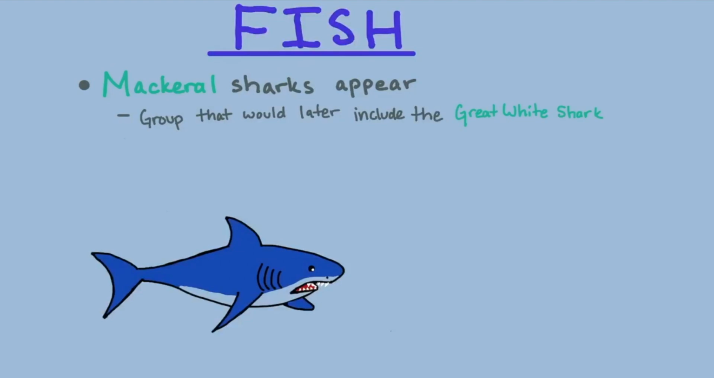On the vertebrate side, dinosaurs continue to dominate. No dinosaurs will be mentioned in the rest of this video except for one exception. For fish, mackerel sharks make their first appearance. Mackerel sharks are the group of sharks that would later include the great white shark.